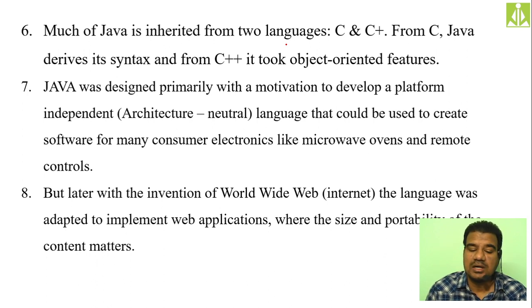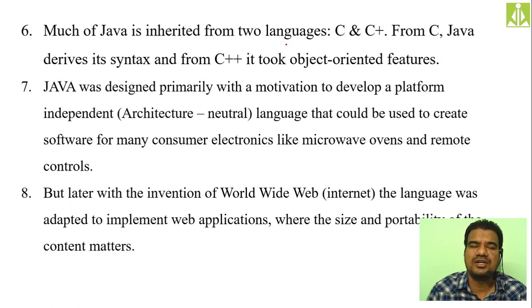After the contribution of efforts by those different people, how the development took place is what we have to discuss. Much of Java is inherited from two different languages, C and C++. So if you know the syntax and the semantics of C and C++, if you know how to write a program in C and C++, it will become very easy for you to write a program in Java.